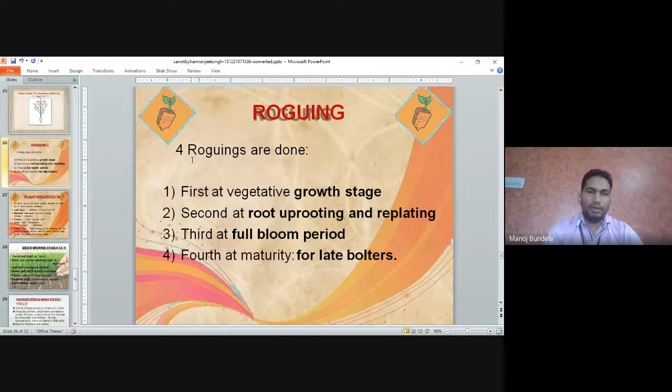Roguing. First roguing will be done at the vegetative growth stage. Second, at the root uprooting and replanting stage. Third, at full bloom period, when the flowers are completely developed. Fourth, at maturity for the late bolters, when bolting occurs. So these are the four stages: first is vegetative growth stage, second root uprooting stage, third full bloom period, and fourth is maturity.